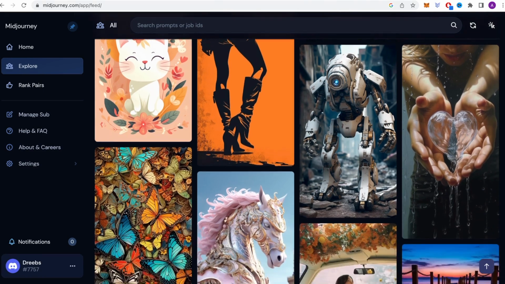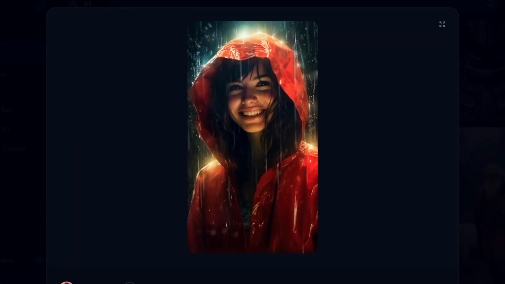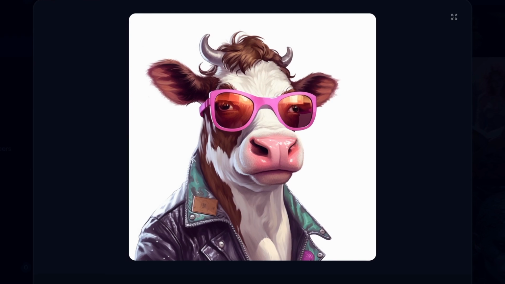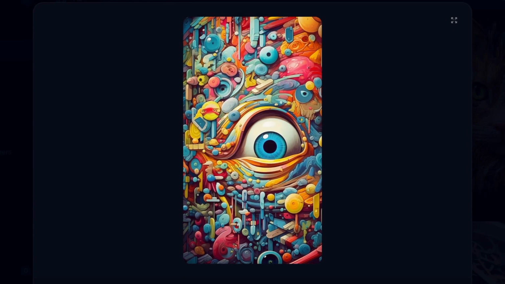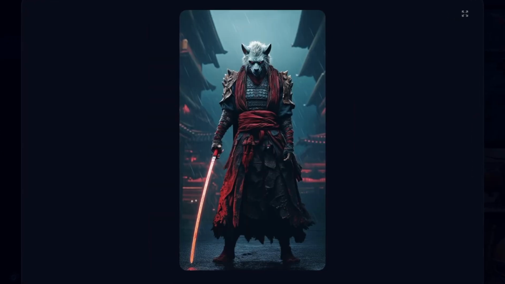People all over the world use Midjourney to make amazing artworks. It's fun to look at what they've made and get inspired. We can combine different tools like Midjourney and ChatGPT to make even more creative things. It's really cool to see what we can make when we use our imagination and these awesome tools.